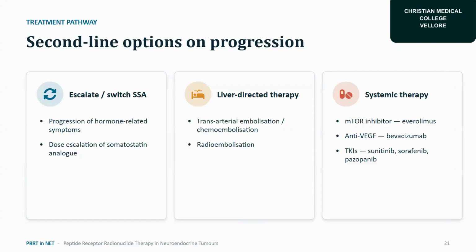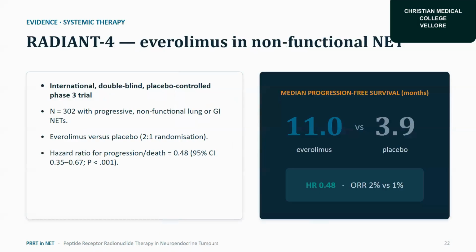So, second line options on progression were to escalate or switch the somatostatin analogs, for progression of hormone-related symptoms, or dose escalation of somatostatin analog. Then liver-directed therapy came: transarterial embolization, chemoembolization, then radioembolization, then systemic therapies with mTOR inhibitor, anti-VEGF, then TKIs.